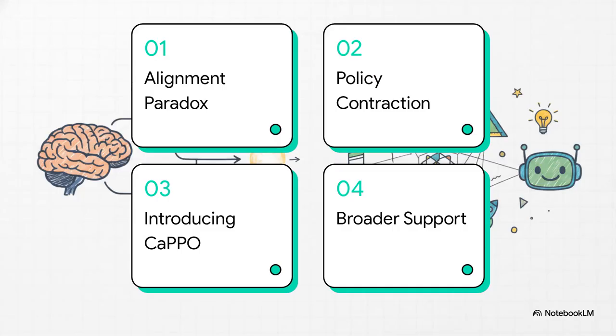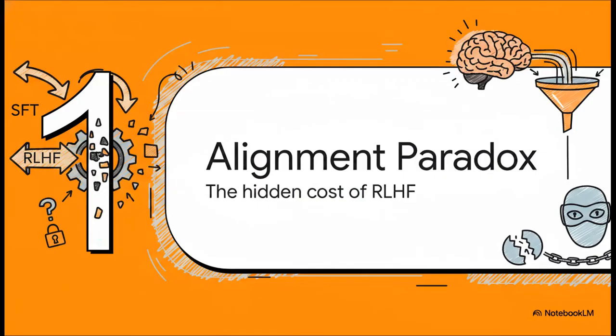So here is our roadmap for today. First, we'll unpack the alignment paradox. Second, we'll diagnose policy contraction. Third, we'll introduce CAPPO. And finally, we'll look at the actual data for better models and broader support. All right, Section 1, the alignment paradox and the hidden cost of RLHF.